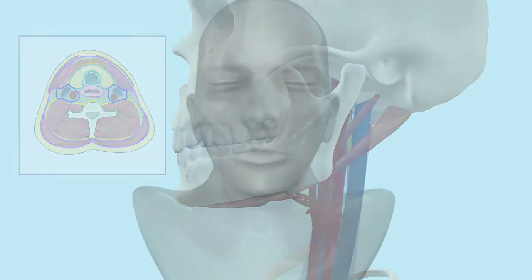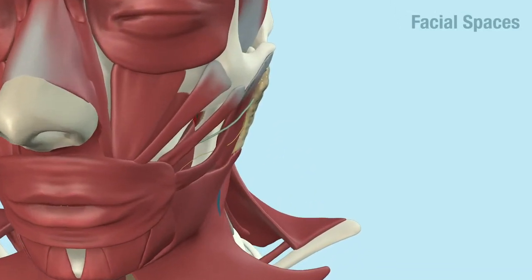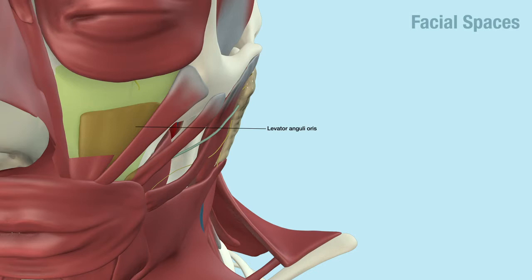The fascia, along with other structures, form anatomical spaces which are grouped into facial spaces, suprahyoid spaces, infrahyoid spaces, and spaces that extend the entire length of the neck. Among the facial spaces is the canine space, which is the potential space between the levator labii superioris and the levator anguli oris.